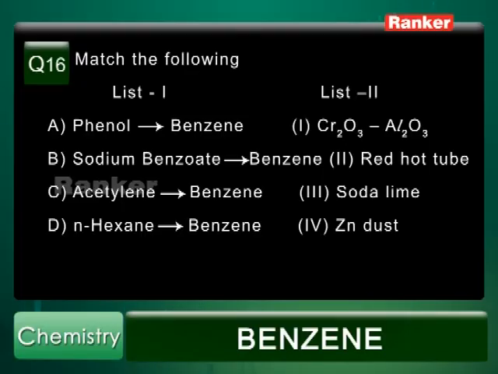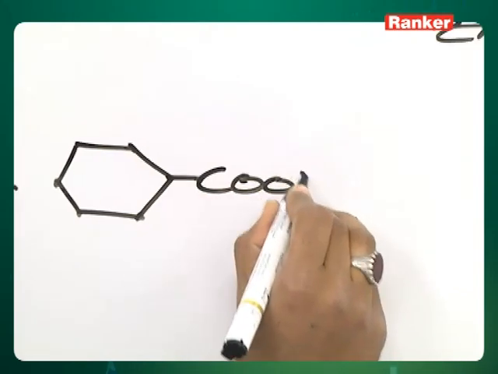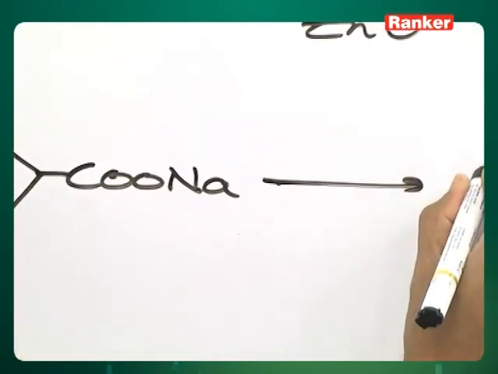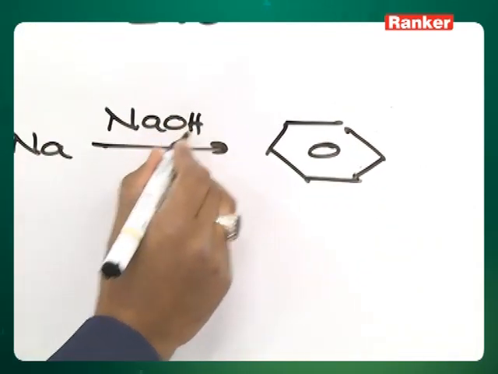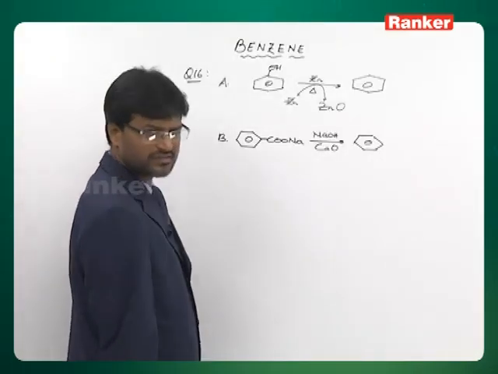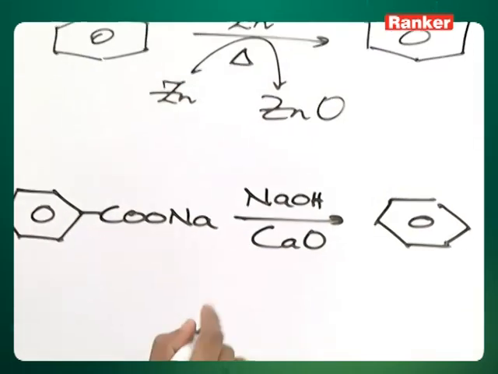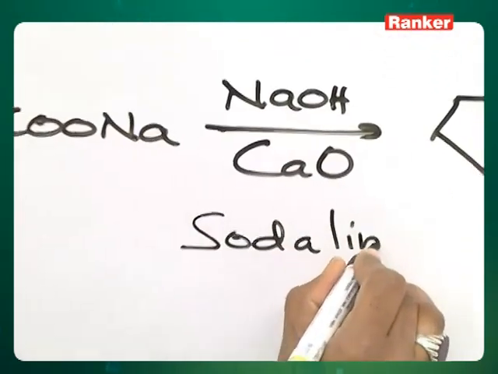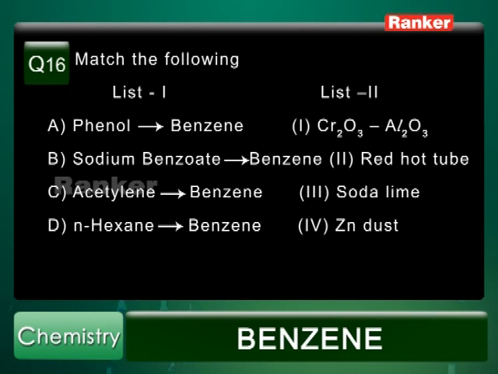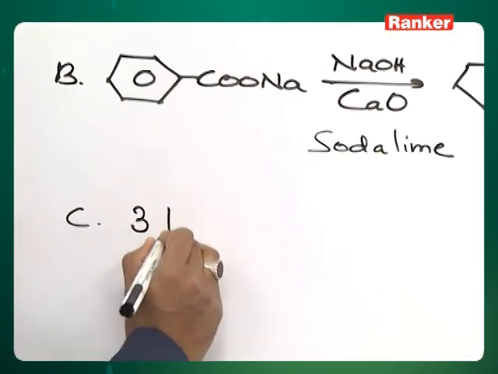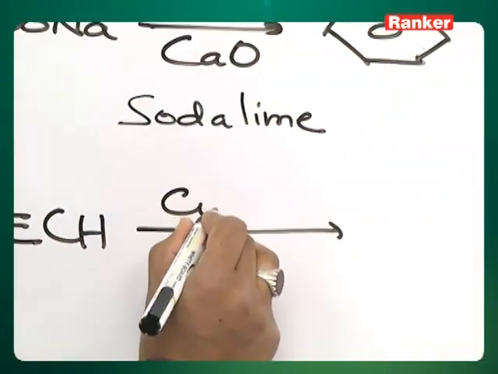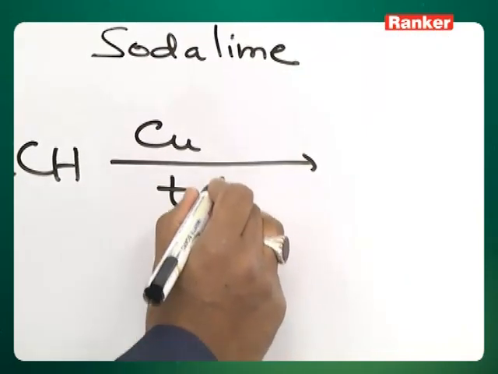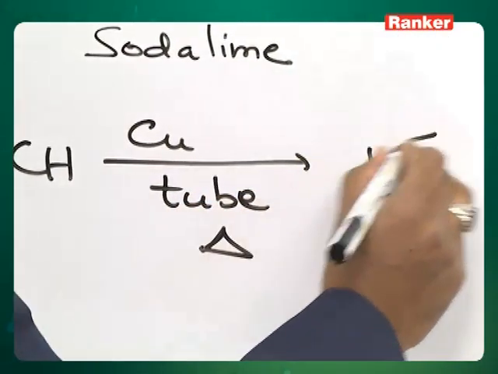Sodium benzoate to benzene. This is sodium benzoate. This can be transformed into benzene, and we need to do decarboxylation. Soda lime is used for this purpose, so it should be matched with 3, soda lime. Next, acetylene to benzene. 3 moles of acetylene when passed through red hot copper tube, you get benzene.